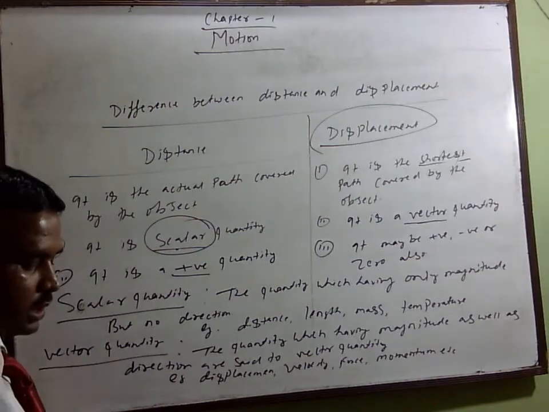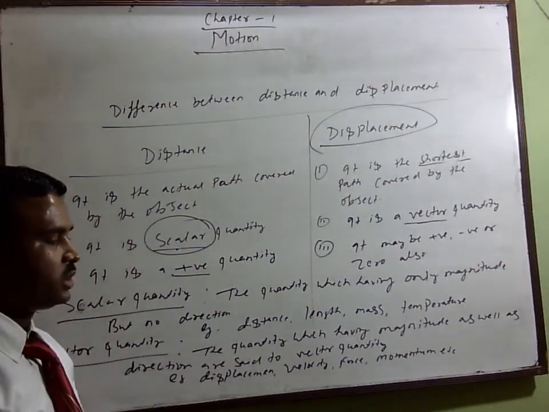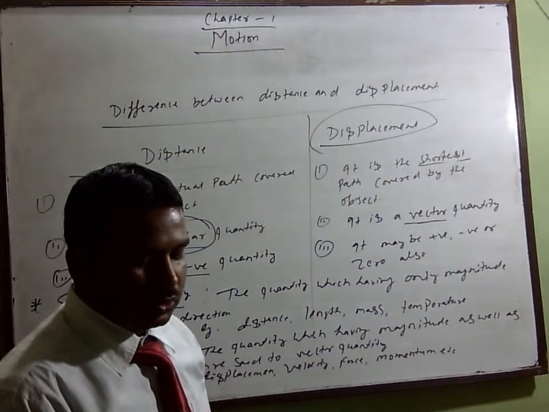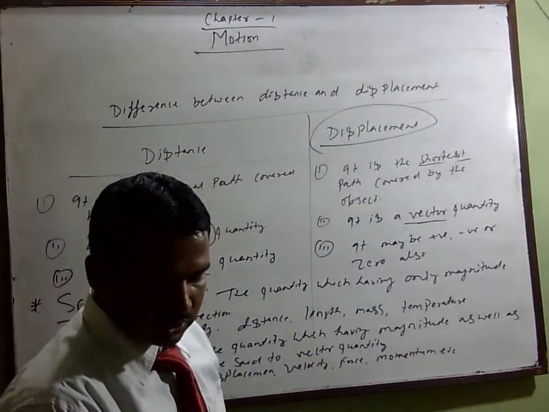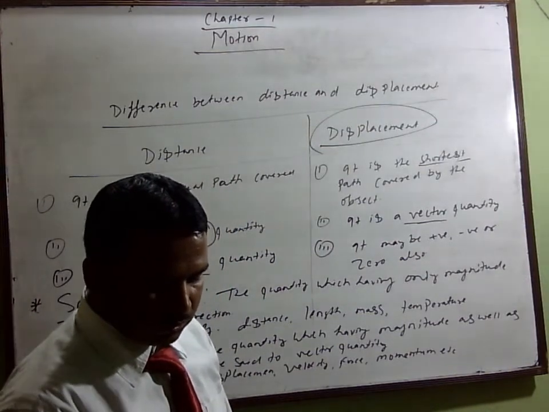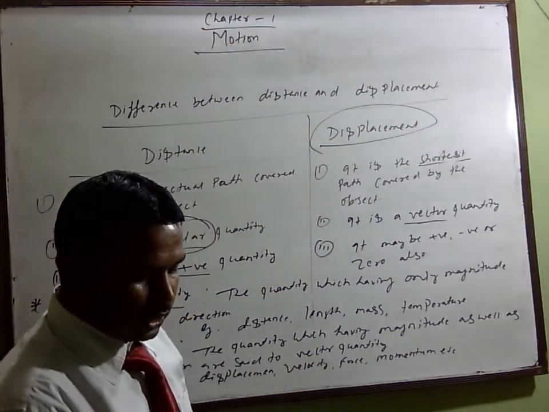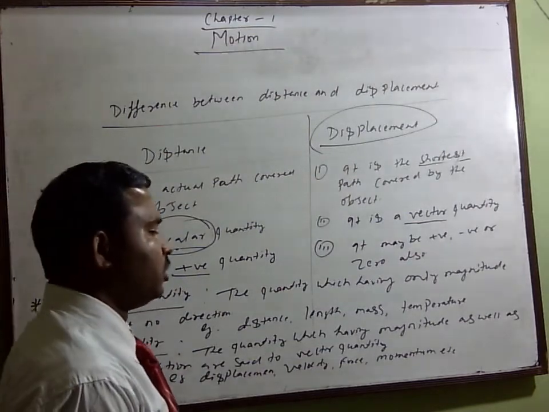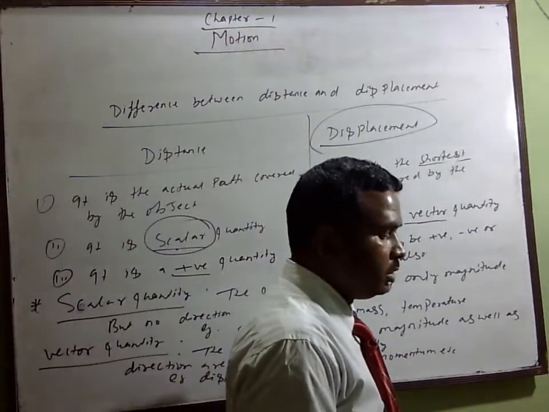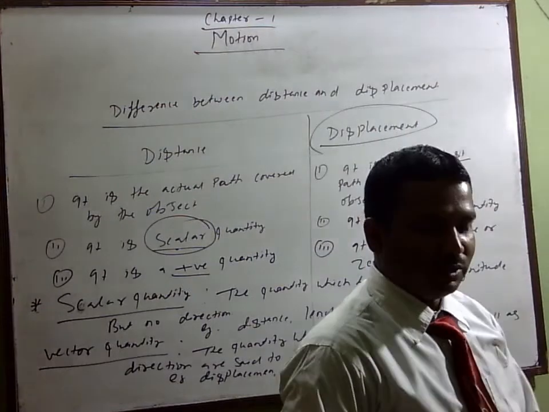Now, if we discuss the motion chapter, then you know that motion may be uniform or non-uniform.